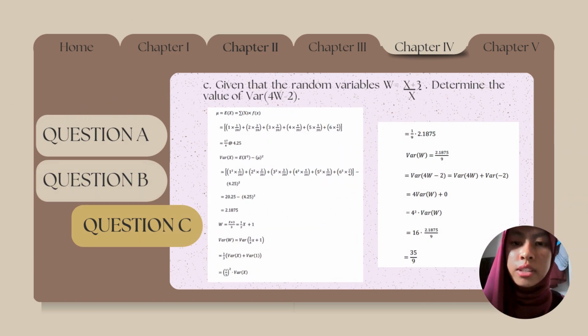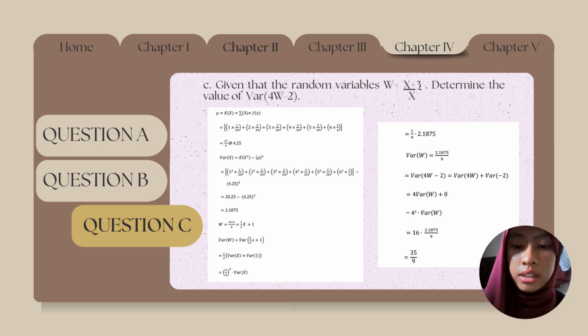Question C. Given that the random variable W equals X plus 3 over X, determine the value of variance for W minus 2. To start, we have to find the mean. To find the mean, we use the formula summation x times f(x). We write it down and calculate, and we get 4.25. Next, we have to find the variance of X. To find variance X, we use the formula E(X squared) minus mean squared. After we write it down, we get 2.1875.